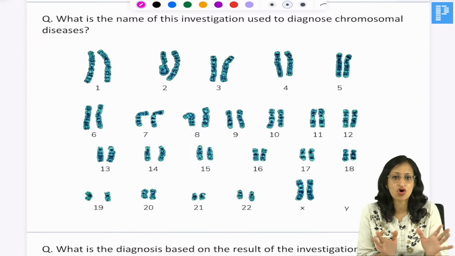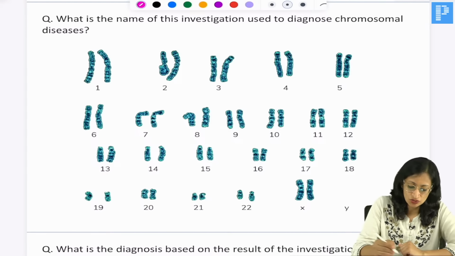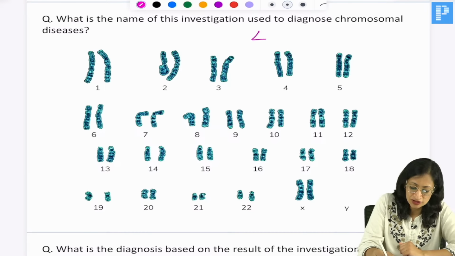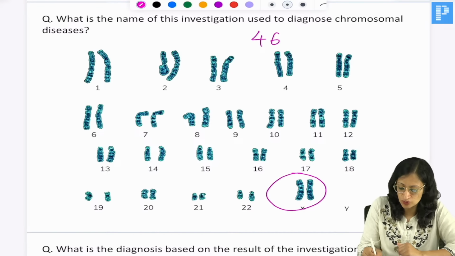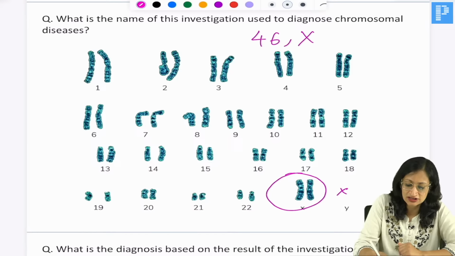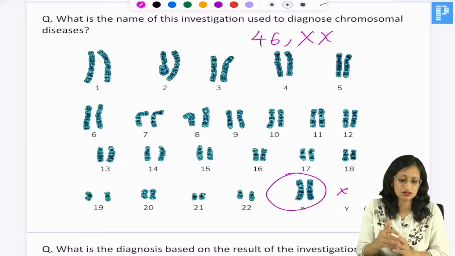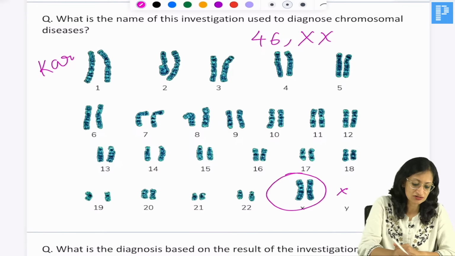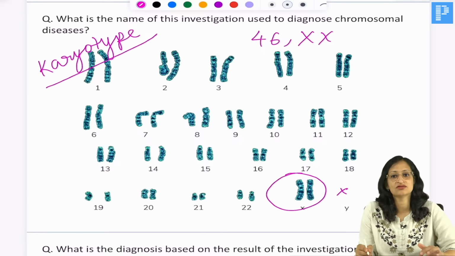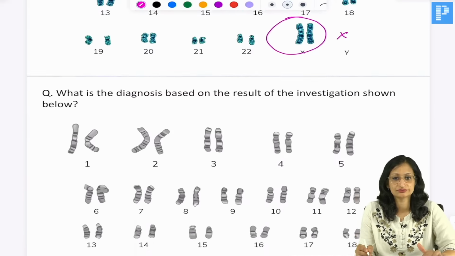This is a normal picture. If you count the total number of chromosomes, it is 46, and there are 2 X chromosomes, no Y chromosome, so it is 46 XX. This is a normal karyotype that we see in a girl. So the name of this investigation is a karyotype, where we look at all the chromosomes.